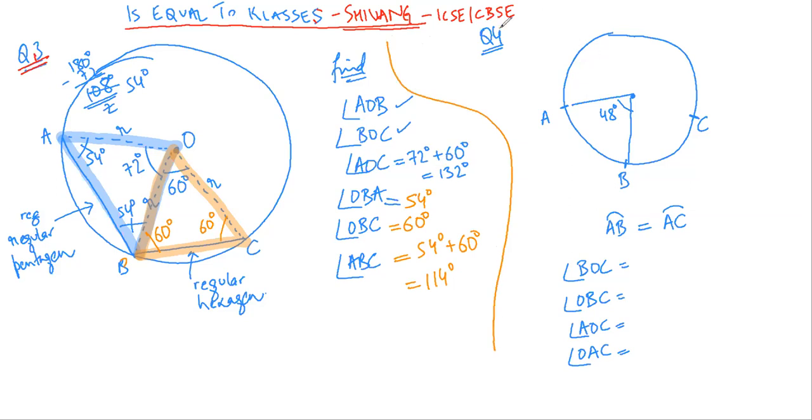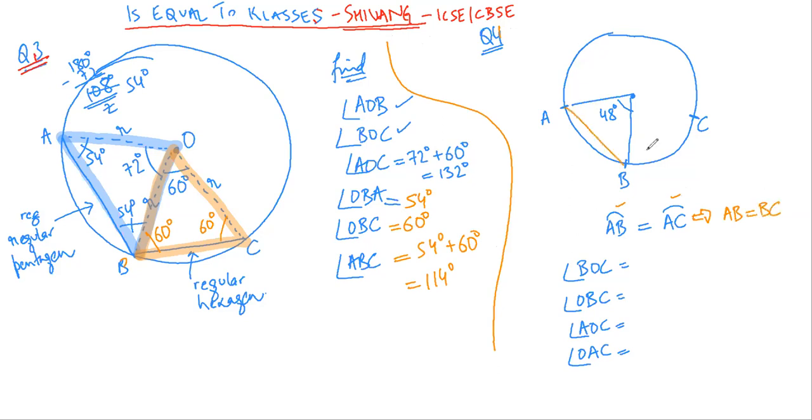So question number 4 says that arc AB and arc BC are equal in length. So this is a symbol that I am using for arc. Now the arcs are equal. This implies from our result that chord AB would be equal to chord BC. I hope it is clear.